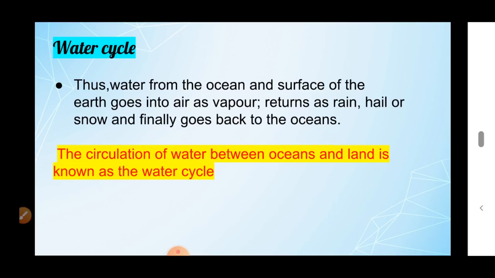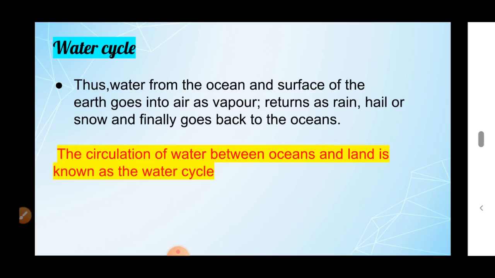It is evaporated again. The water is evaporated by the sun's heat, and it goes into the air in the form of vapor, and it comes back as rain, hail or snow, and again it goes back to the ocean.